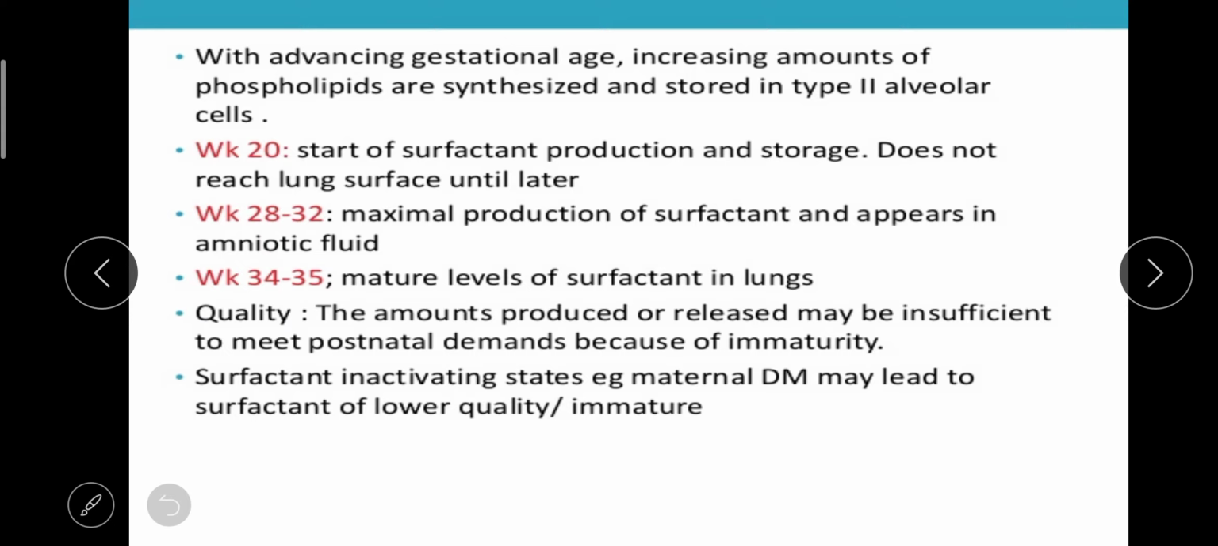The amount produced or released may be insufficient to meet the postnatal demand because of immaturity. Surfactant inactivating states, for example maternal diabetes mellitus, may lead to surfactant of lower quality or immaturity. We have studied in the incidence that gestational age and incidence of RDS are correlated. They depend on each other, because during that age the lungs are maturing.